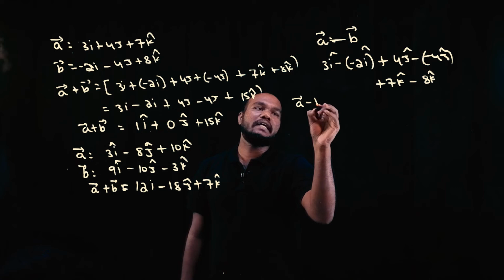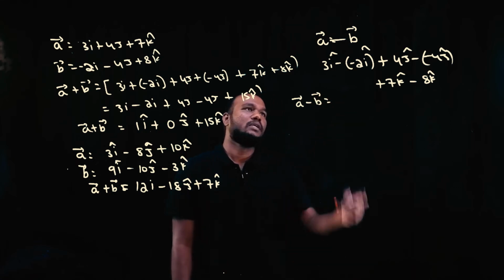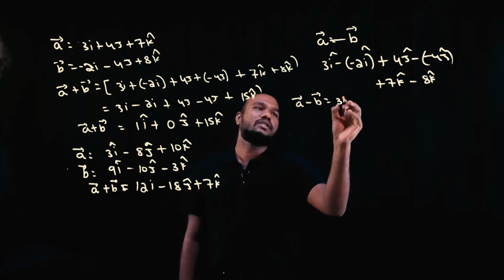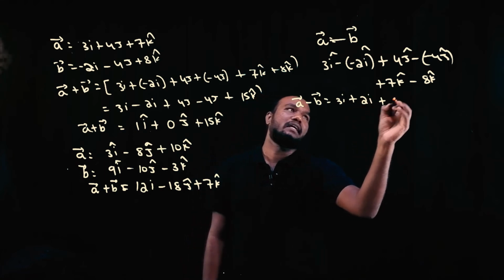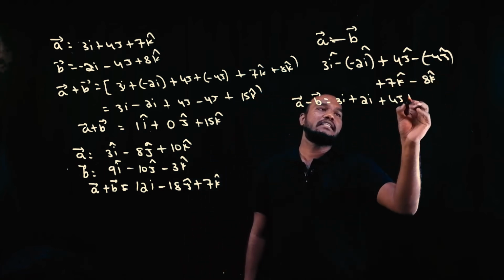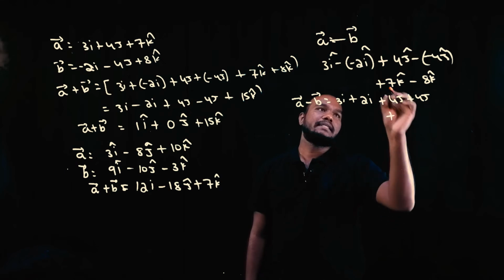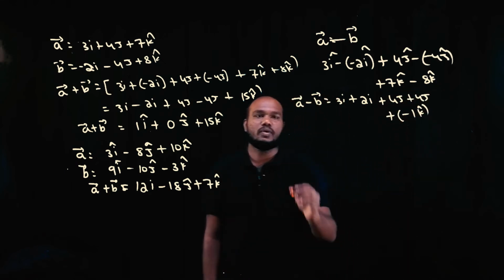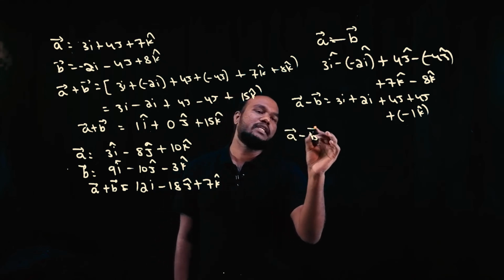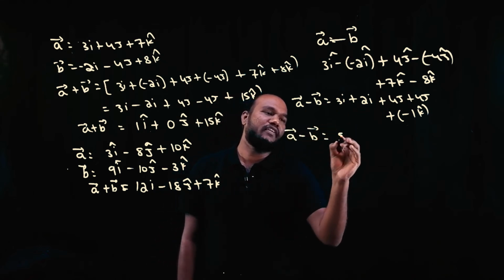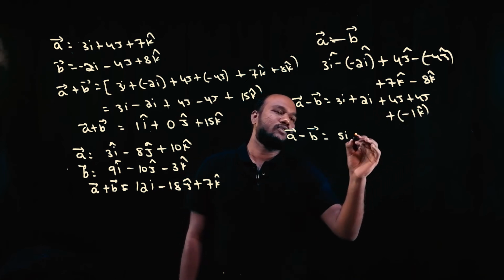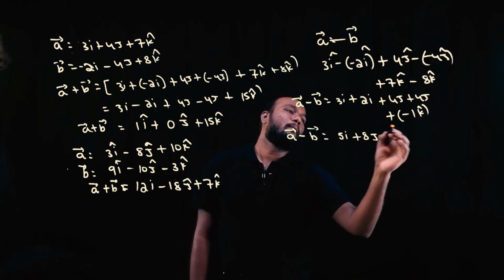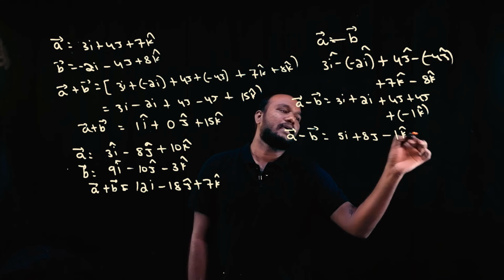So a bar minus b bar is equal to, minus into minus is plus, so 3i plus 2i plus 4j, minus into minus is plus 4j. 7k minus 8k is minus 1k cap, alright? So a bar minus b bar is equal to 3 plus 2 is 5i, 4 plus 4 is 8j, plus into minus is minus 1k cap.